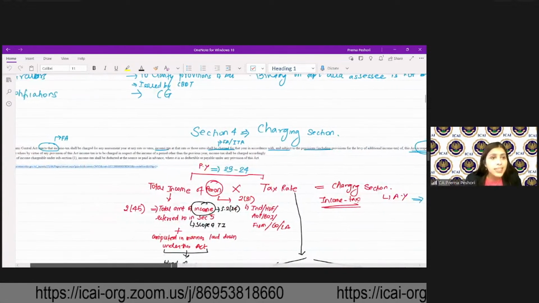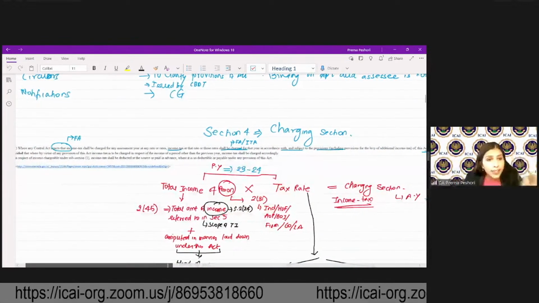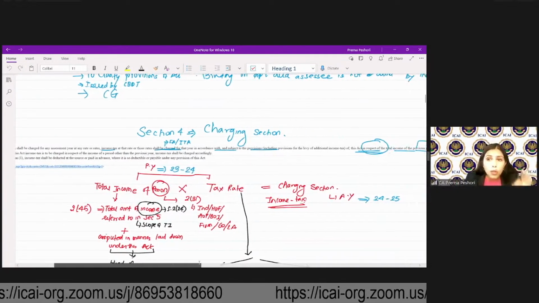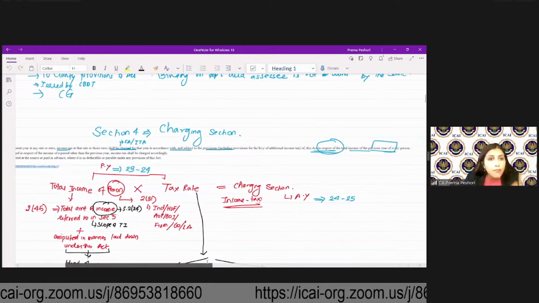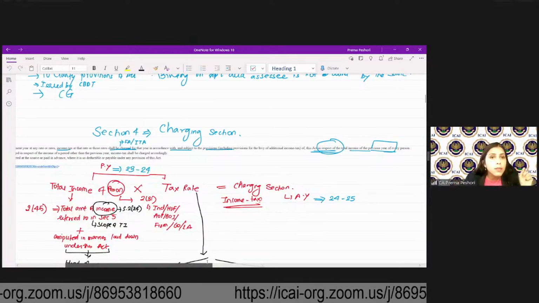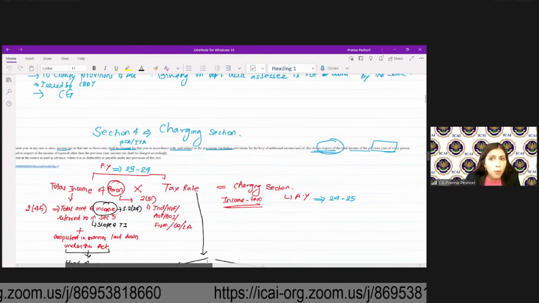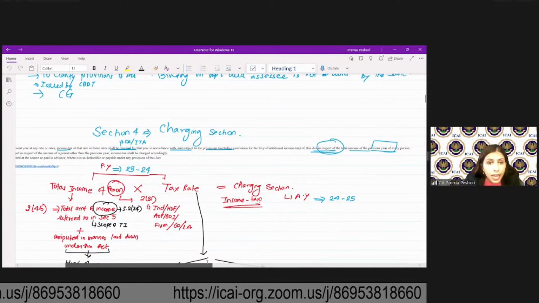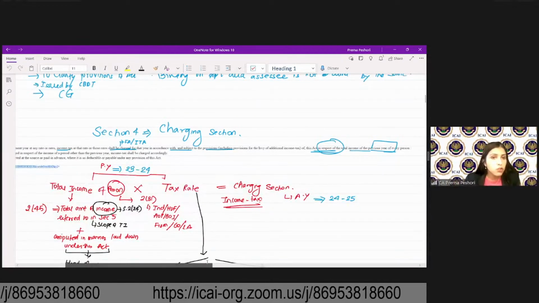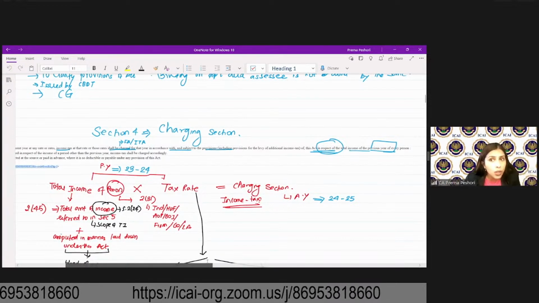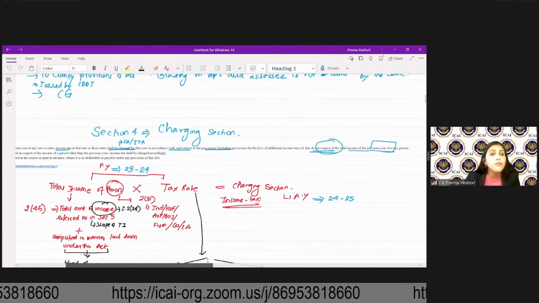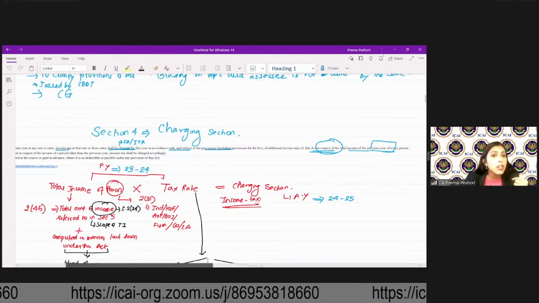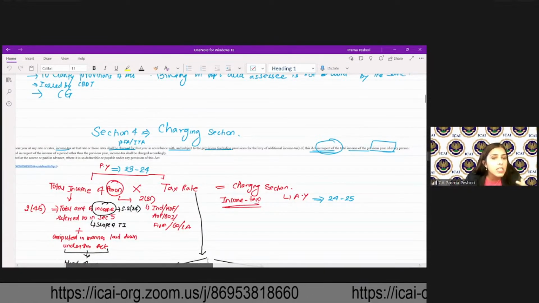Now, what it tries to say is that where as per the Finance Act or the Income Tax Act, the rates are given, then on the total income of the previous year of every person, the income tax shall be charged at those rates. So what is important over here is that income tax is chargeable on the total income of every person. So the charging section charges the total income of every person which is earned during the previous year, which shall be charged or assessed to tax in the next assessment year.